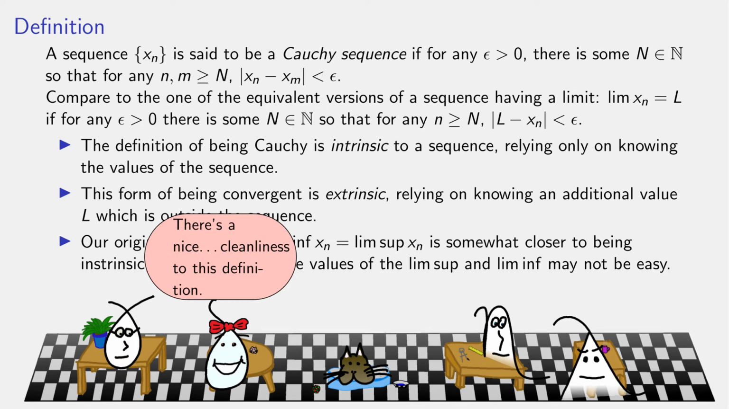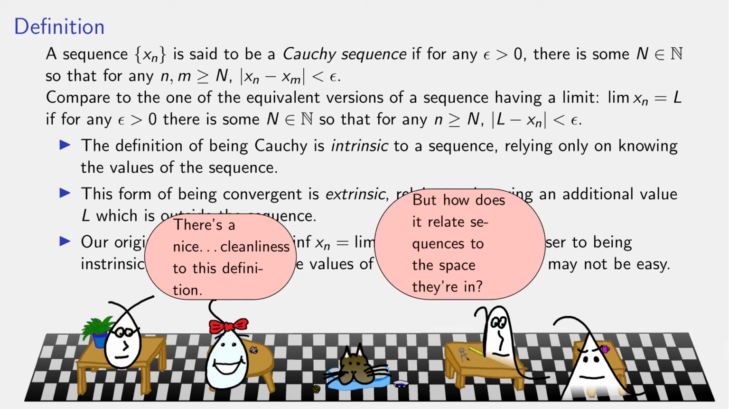So there is a sort of cleanliness to it in that we don't need to know this extra number L. However, relating it to this external number L might be a nice grounded way to say whatever my sequence of numbers is, here's something it's attached to. It is related to this number L. It's not free floating around in space.